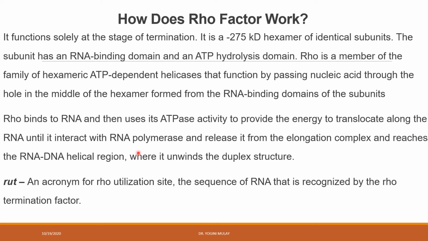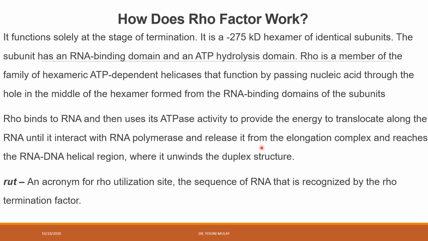catches that RNA polymerase. This is possible because the speed by which rho moves along the RNA might be greater than the speed by which RNA polymerase moves along the DNA, and therefore it is possible for rho factor to catch the RNA polymerase. Once the rho factor catches the RNA polymerase, then it releases that RNA polymerase from that elongation complex.